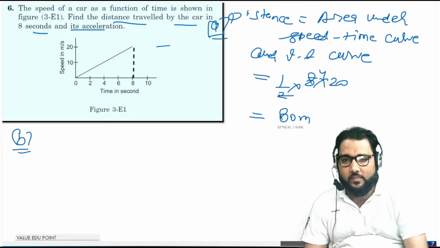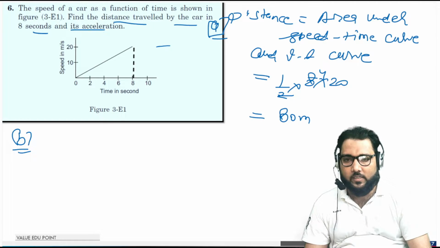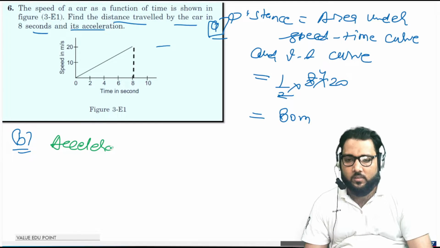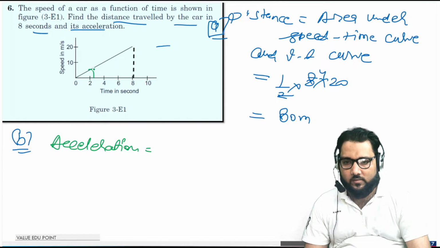Now for the acceleration. In the previous question we discussed that acceleration is the slope of the VT curve. This is the slope of this line, that is tan theta, which is the height 20 upon the base 8.